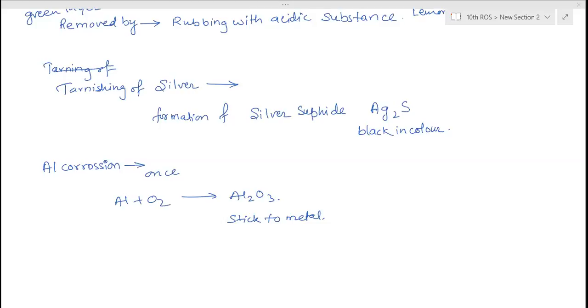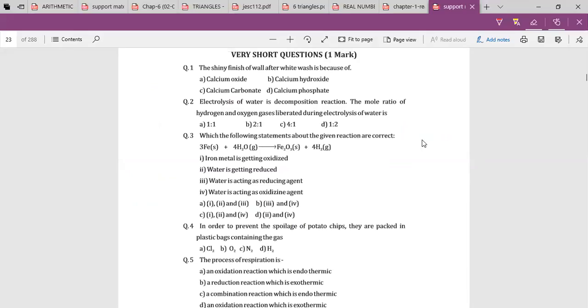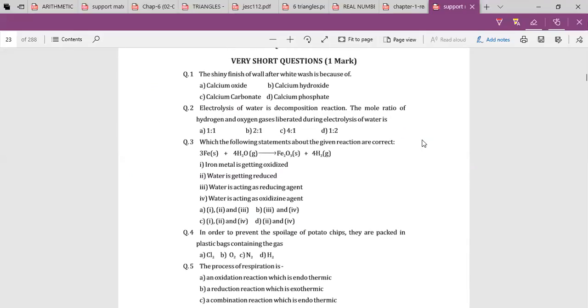So some packets of food. Yeah. This chapter is over, right? After this, yes, it's over. Theory part, we're not revising the radicals and stuff. Very short answer questions, one mark objective questions. These are.